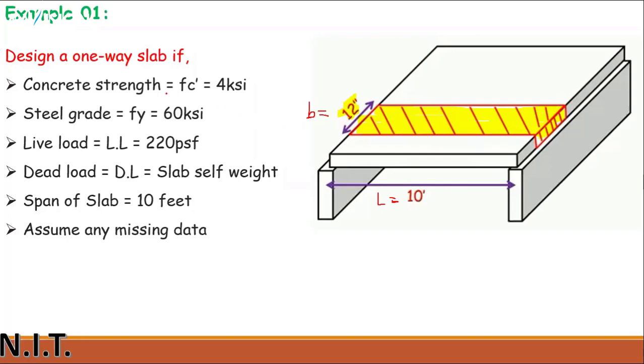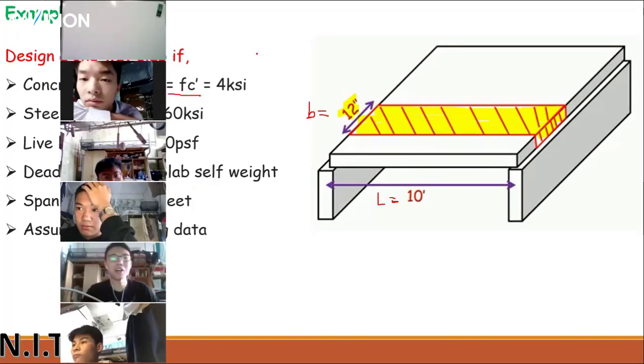fc prime is 4 ksi, fy is 60 ksi, live load 220, dead load is slab self-weight, and span of the slab is 10 feet. This is the given data. Do you have any question in this data? Any one of you? If you are not understanding the data, you cannot solve the numerical. First, try to understand the numerical data. Did you understand what is given to you?